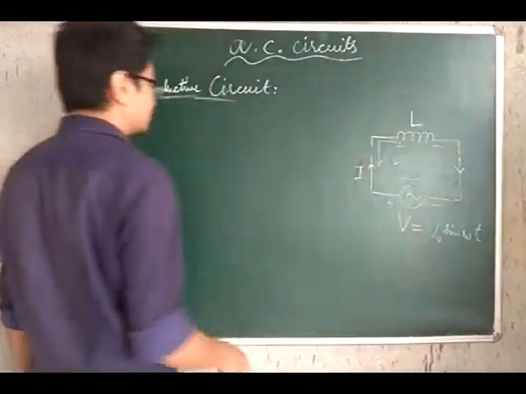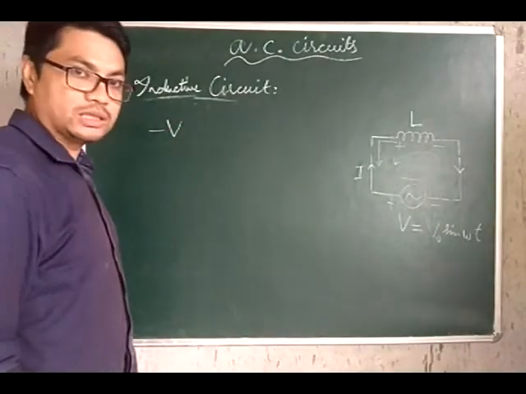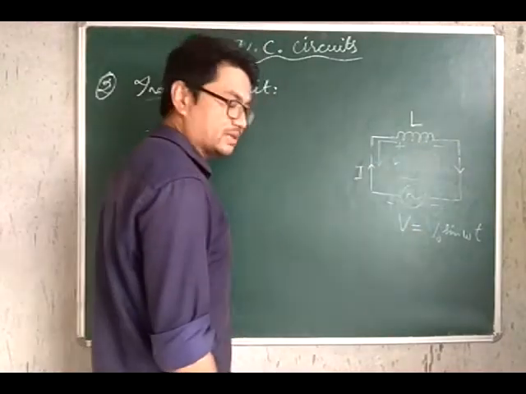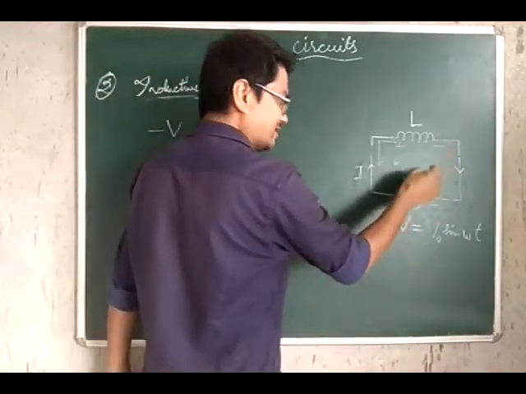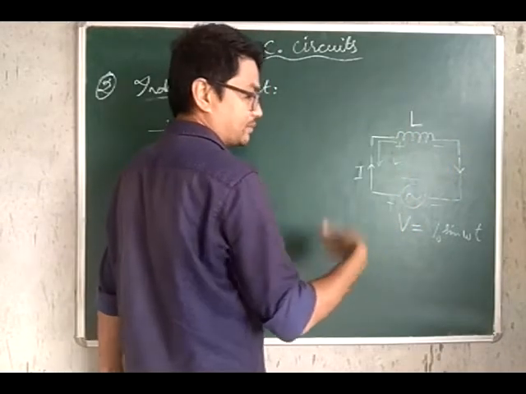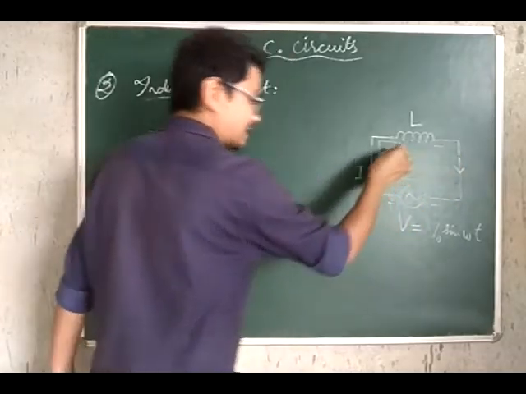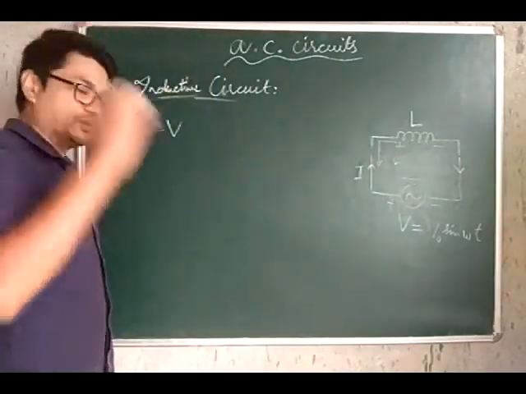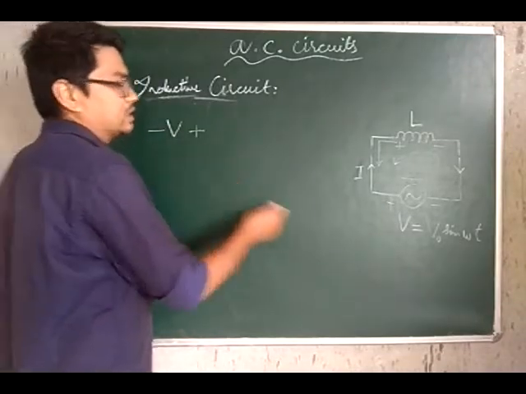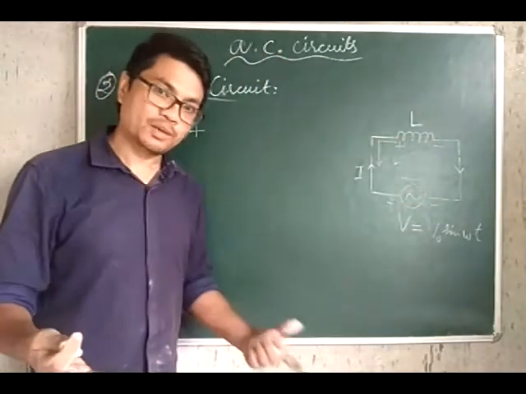Therefore, the potential difference across the power source is taken to be negative, minus V. And then after we encounter the inductor itself, at this instant this side is negative and this side is positive, so we are moving from the negative side to the positive side, that is from a lower potential to a high potential, a rise in potential. Therefore, the EMF or the potential difference across the inductor is taken to be positive.